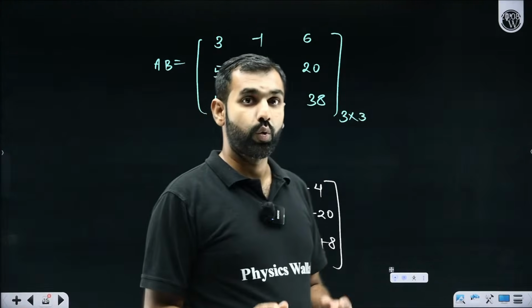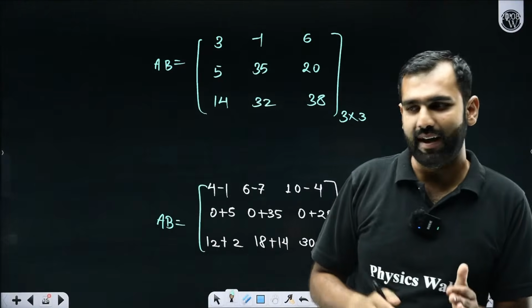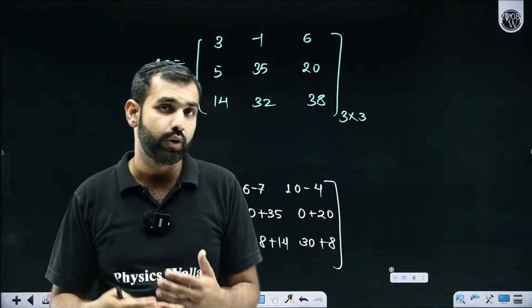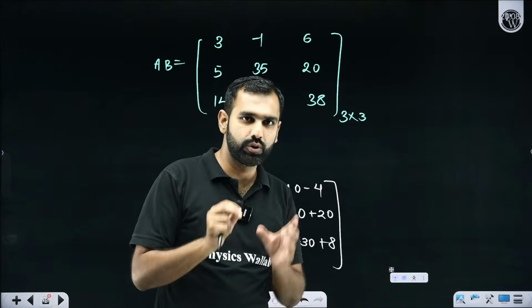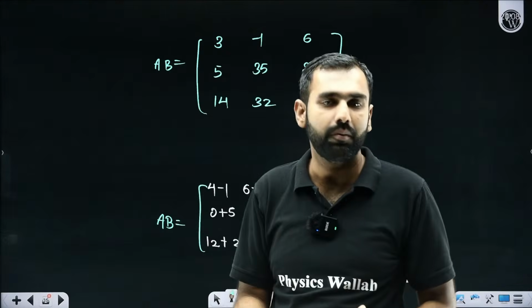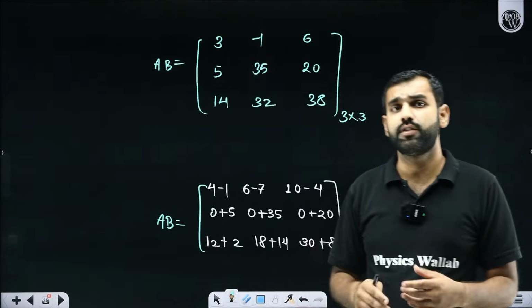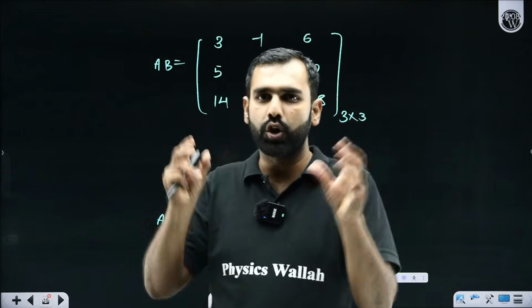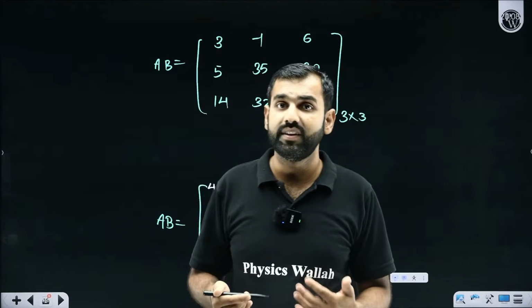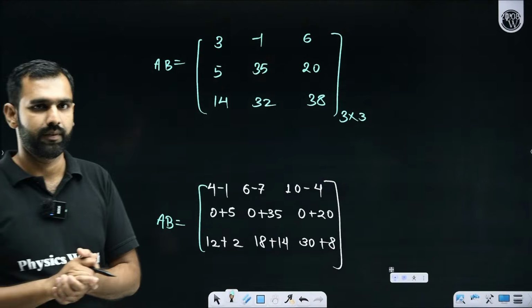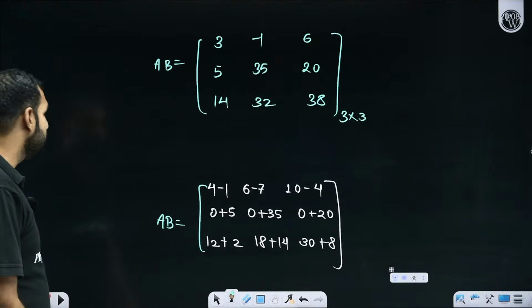All the participants who are watching it, sincerely tell me honestly, have you understood the matrix multiplication? Have you all understood how we do it? Have you understood the prerequisite, that this condition should be matched, then only the matrix multiplication will be possible. The next condition, sir, what will be the output of a matrix multiplication? That also can be predicted if you know the order of the matrices. So is all that has been explained so far understood by everyone? Yes or no? I'll come back to the discussion, everyone.